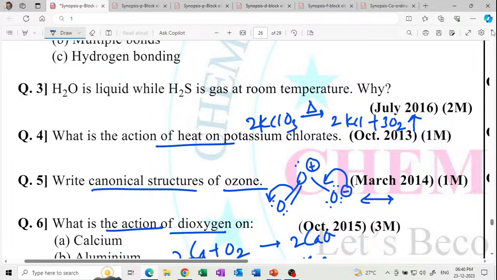What is the action of heat on potassium chlorate? When potassium chlorate is strongly heated, it gives oxygen gas. Get it? So this is a very simple reaction. 2 KClO3 on heating gives 2 KCl plus 3 O2. Just write the reaction, and we will get the 1 mark.